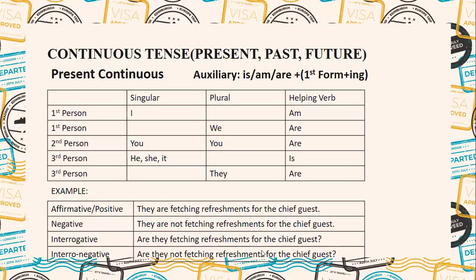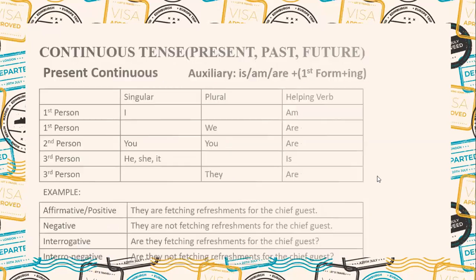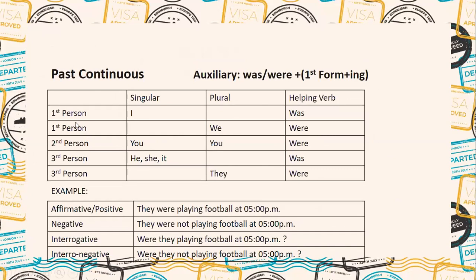Interrogative sentence: are they fetching refreshments for the chief guest? Interrogative sentence: are they not fetching refreshments for the chief guest? Okay, this is the present continuous tense, and this is the past continuous tense. This is the chart of the past. For the past continuous, the auxiliary verbs: I was, we were, you were, he, she, it was, they were. They were playing football at 5 p.m. They were not playing football at 5 p.m. Were they playing football at 5 p.m.? Question mark. Were they not playing football at 5 p.m.? Question mark.